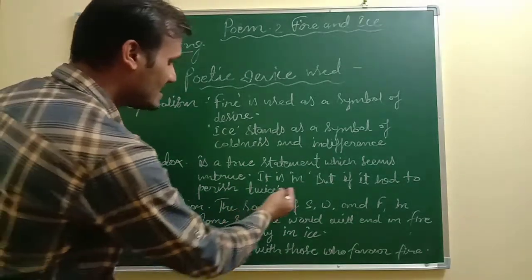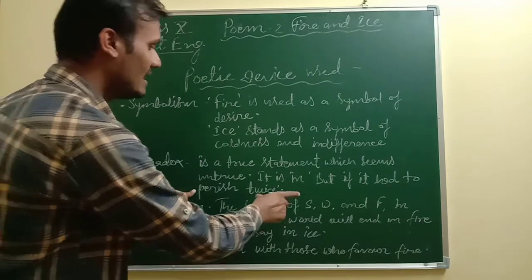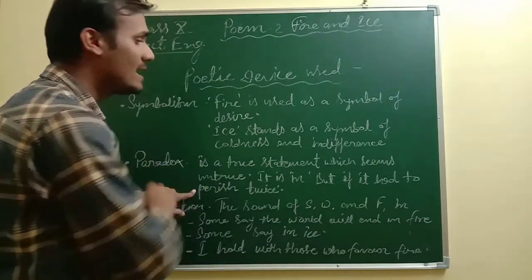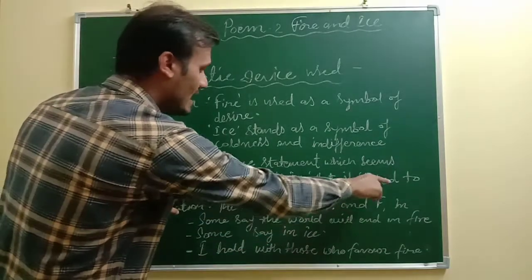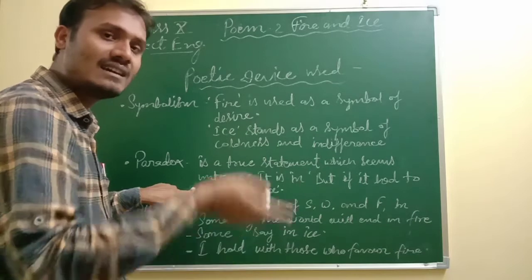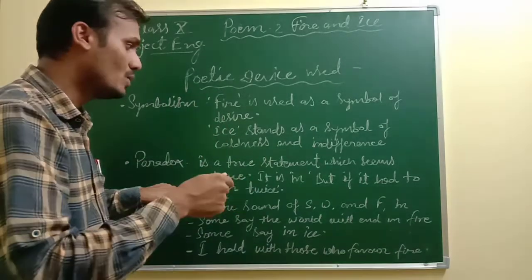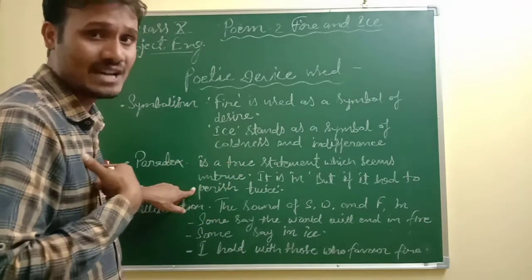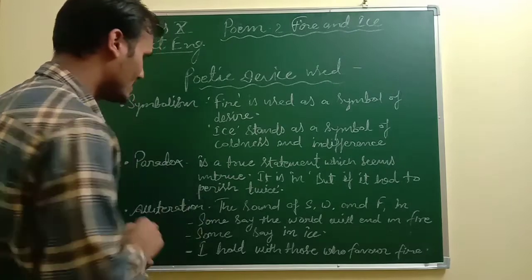You can see in the sentence, "But if it had to perish twice." In this statement there is a paradox. How? "But if it had to perish twice," what does it mean? It means that if the world had to perish twice. Though it is true, it seems untrue, and that's what this poetic device is known as paradox.